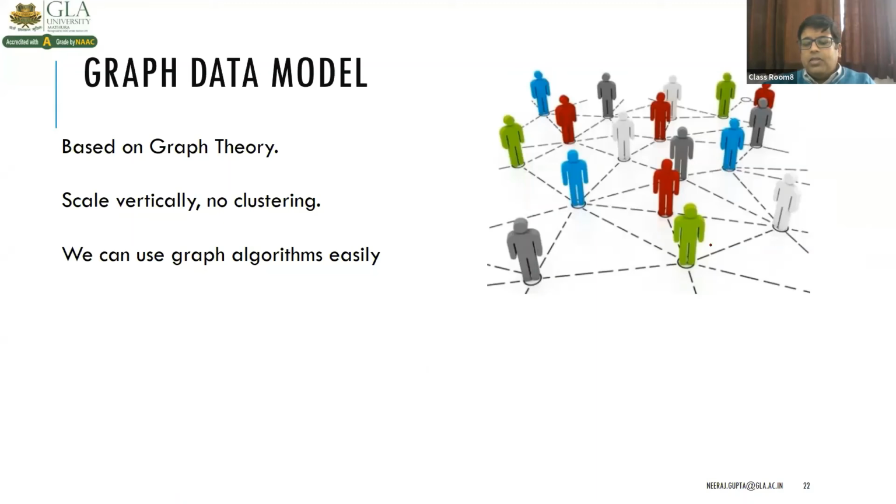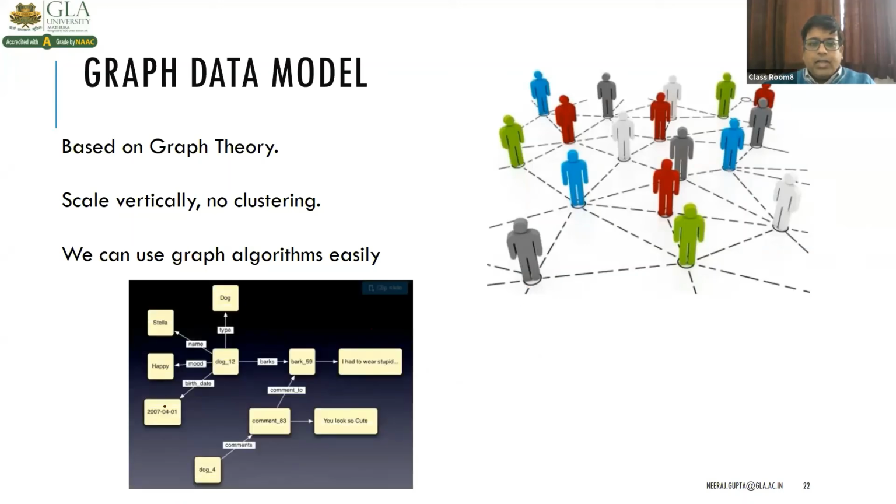So these persons are looking like nodes, and their connections are the edges, like this one. So data is actually connected in the form of vertices and edges, right? Is this clear?